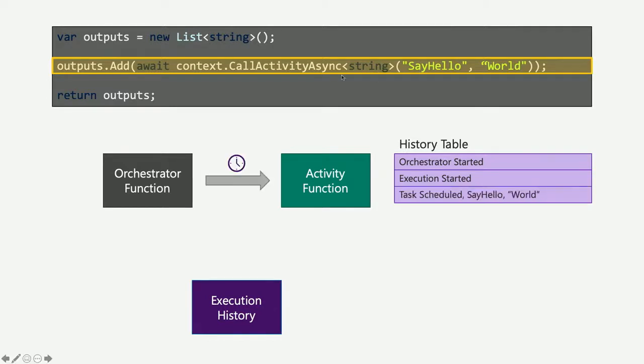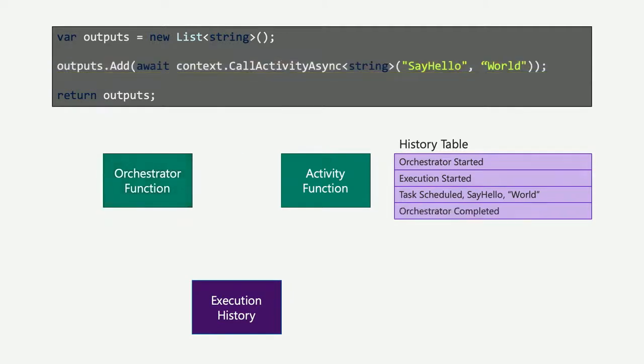So it's going to go ahead and schedule this work. It's going to drop a message in a queue that's managed completely for you. I'm going to say, hey, we need to say hello to the world. And after that, your durable function stops. It's done. It's like, hey, I scheduled my task. Now I'm going to wait to get triggered again.